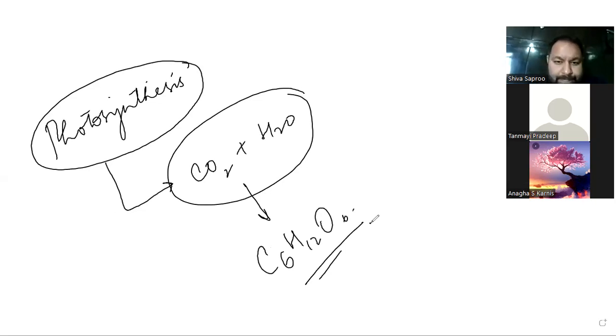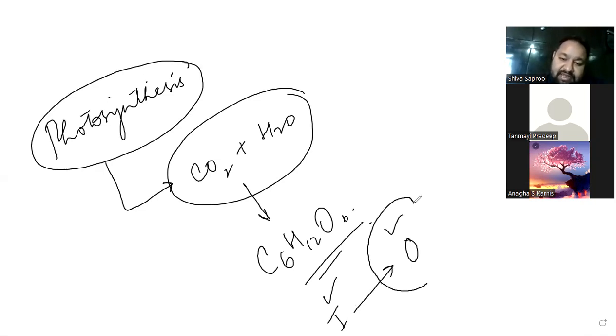Carbon dioxide and water both are inorganic, and glucose is an organic material. So any autotrophic nutrition takes inorganics and converts them into organic, because organic substances are those that will release energy when they are broken.